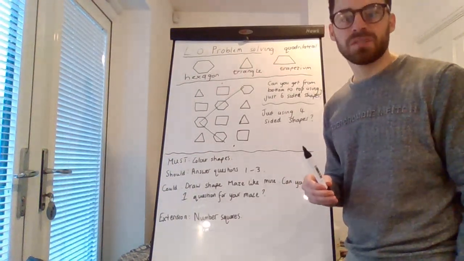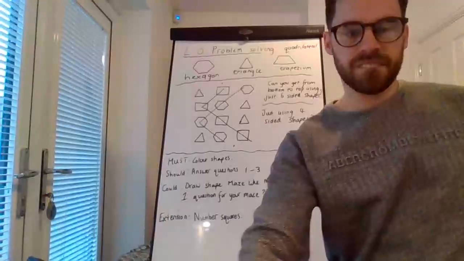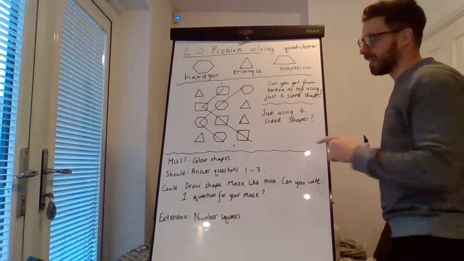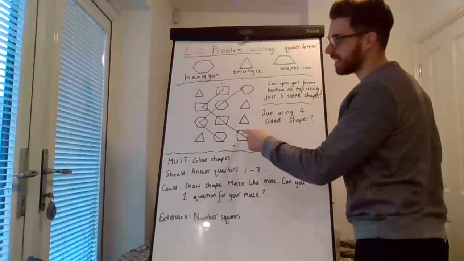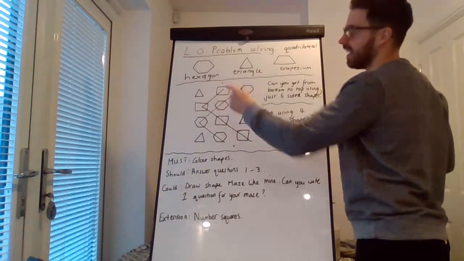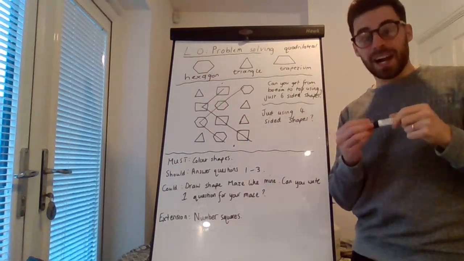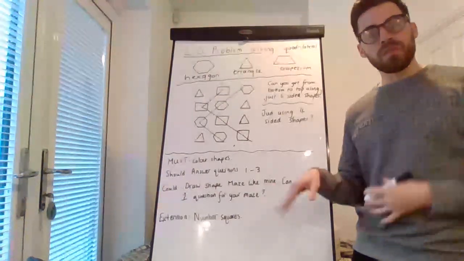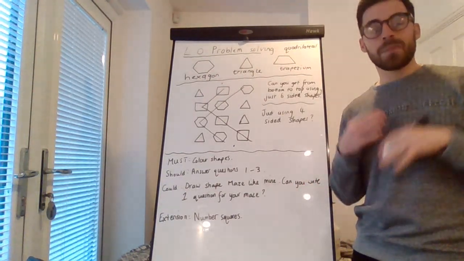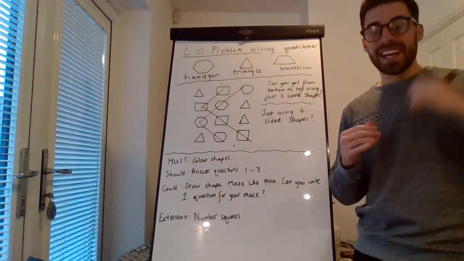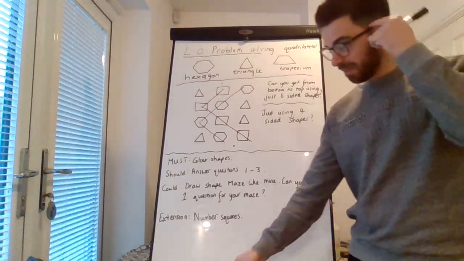So this time we're using just the 4-sided shapes. Well done again, Year 3, especially if you found this route from the rectangles diagonally across and then diagonally back to the top. And that is quite similar to the questions that you'll have on your maze. But I don't want to go through all the questions on your sheet because that's the challenge with problem solving. Can you solve those problems yourself?